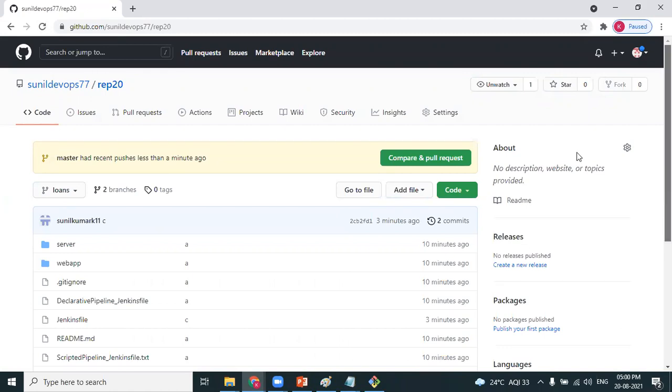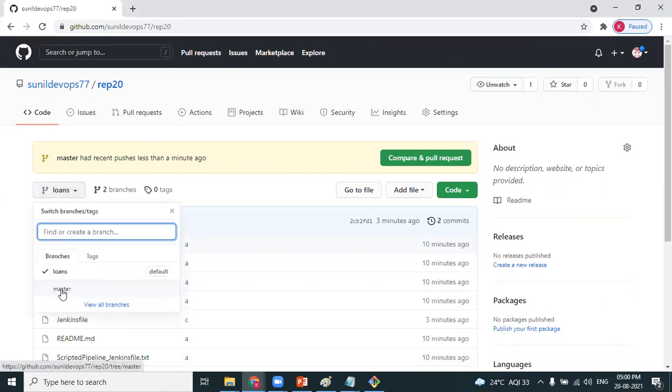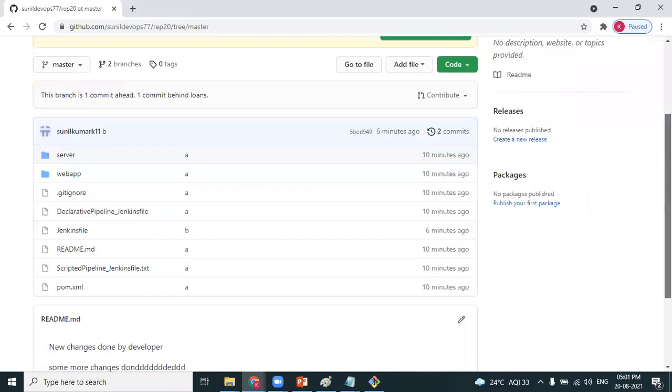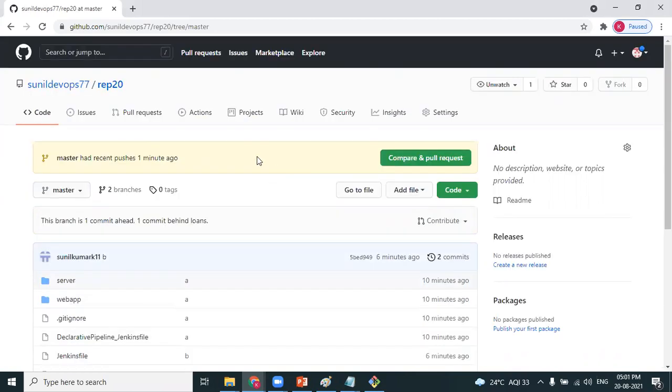Where can you see that this repository has two branches? The name of the repository is REP20. How many branches should this repository have? Two, it is clearly mentioned here. Right now, this is the loans branch, and this is the code related to the loans branch. You can select the master branch, and this is the code related to the master branch. So this is done by the developer.